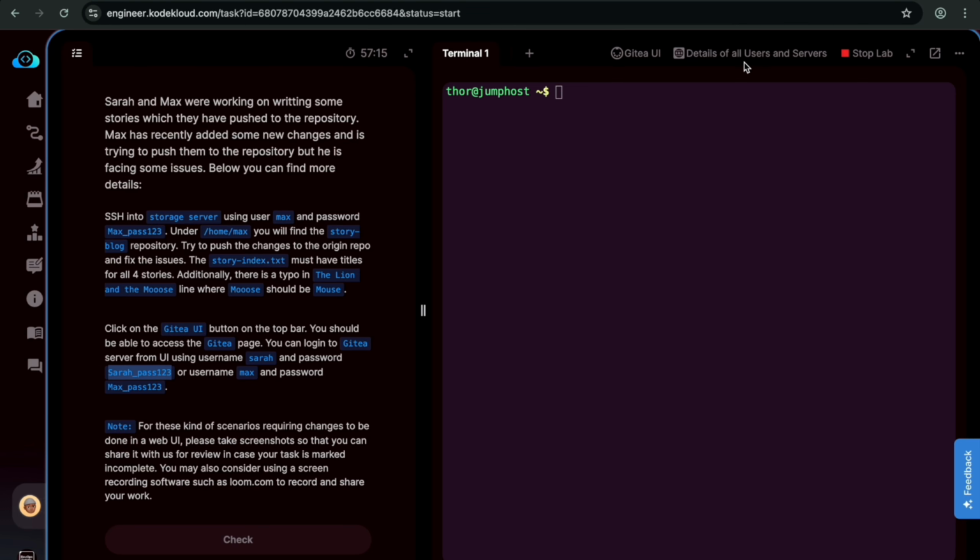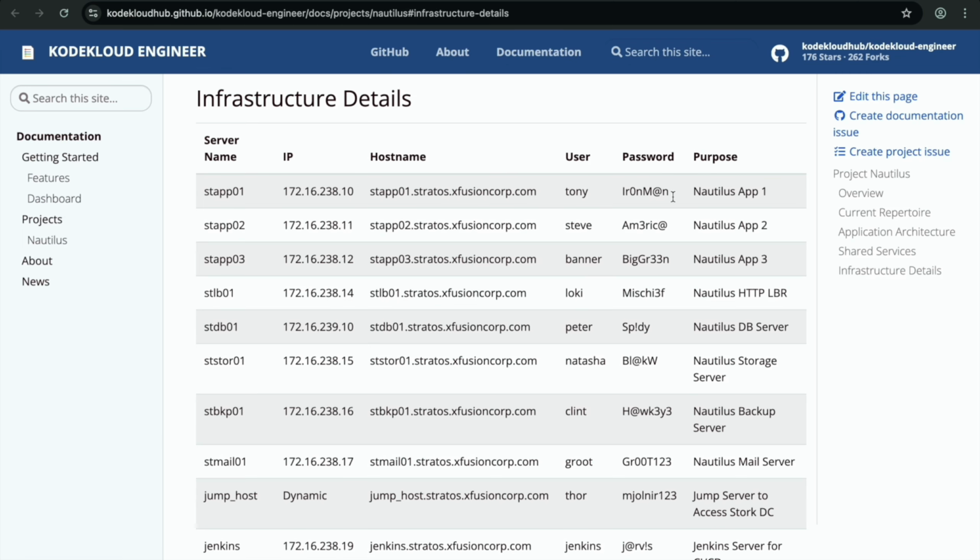So here again, let me click on this details of all users and servers button to get the storage server login details. Search for the storage server. And here is the one. Natasha is the username. STSTOR01 is the server name. And this is the password. Let me copy the password.